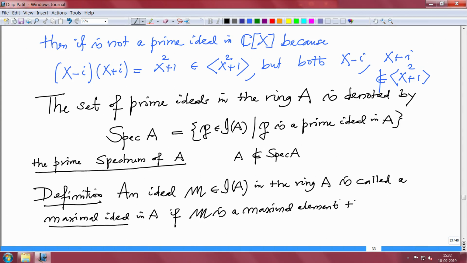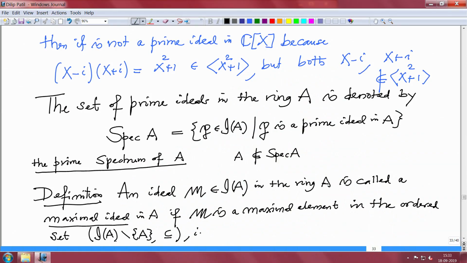in the ordered set of ideals of A, remove A from that, the unit ideal, and this is an ordered set with respect to the inclusion order. So, this is my ordered set, and this M should be a maximal element there. So, what is a maximal element in an ordered set? That means there is no element bigger than that in that set.